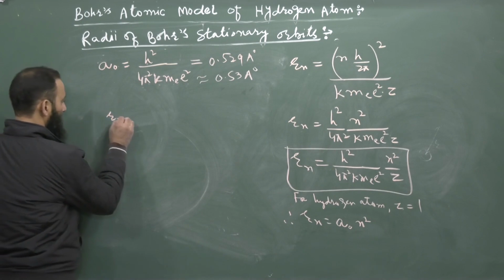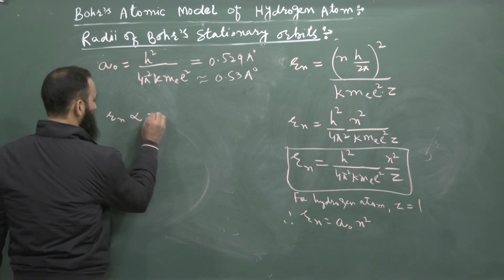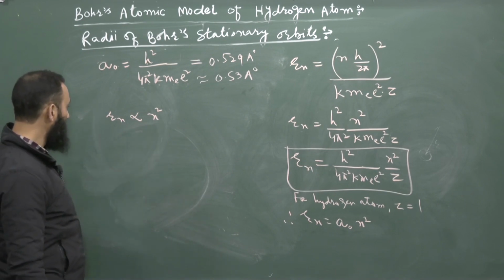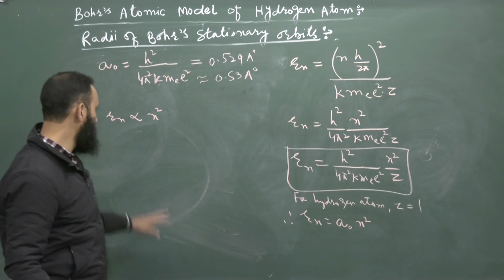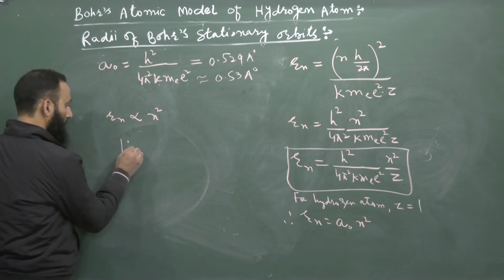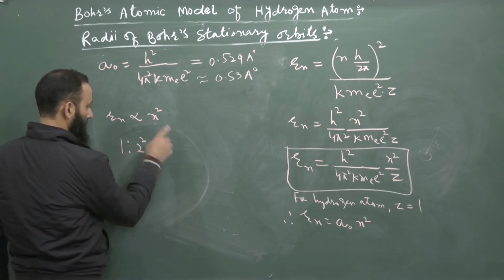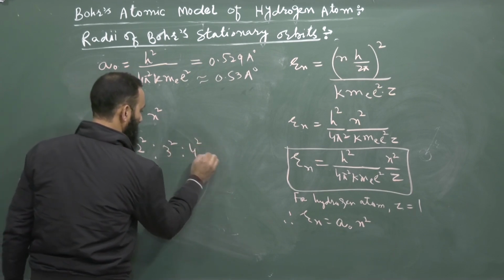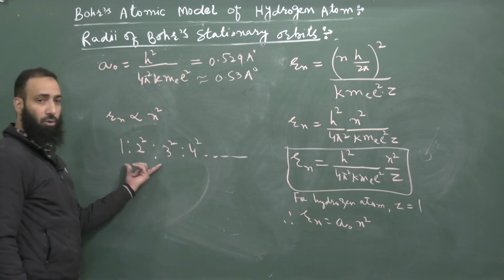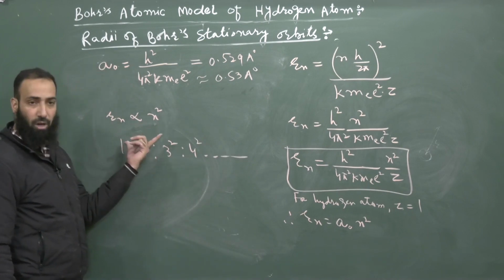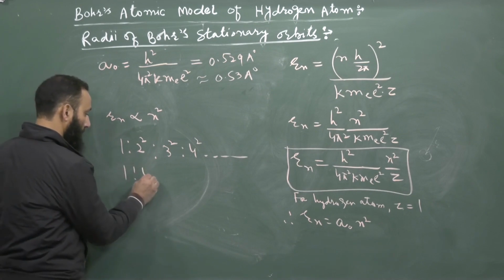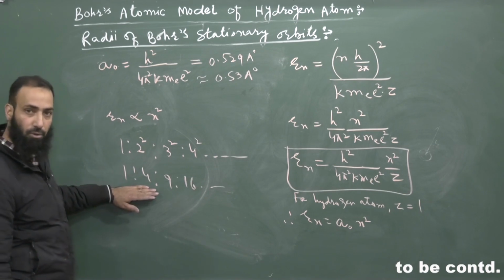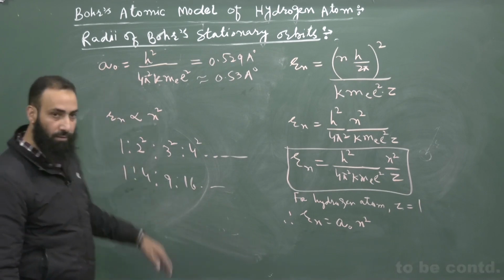Thus we can write that Rn is proportional to n square, that is, the radii of the orbits are in the ratio of 1 is to 2 square is to 3 square is to 4 square and so on. That is 1 is to 4 is to 9 is to 16 and so on. This is the ratio of the radii of the orbits. Thank you.